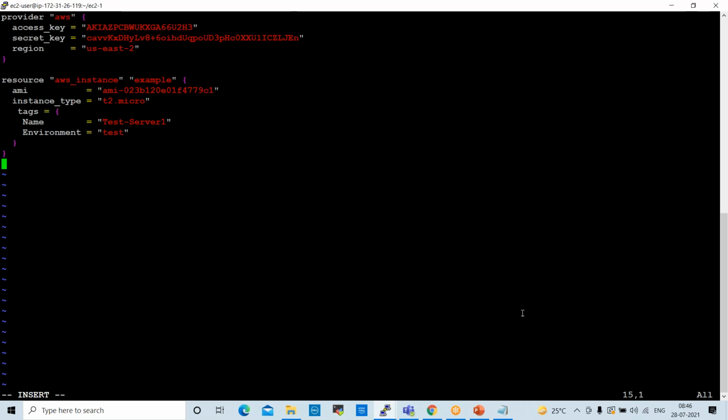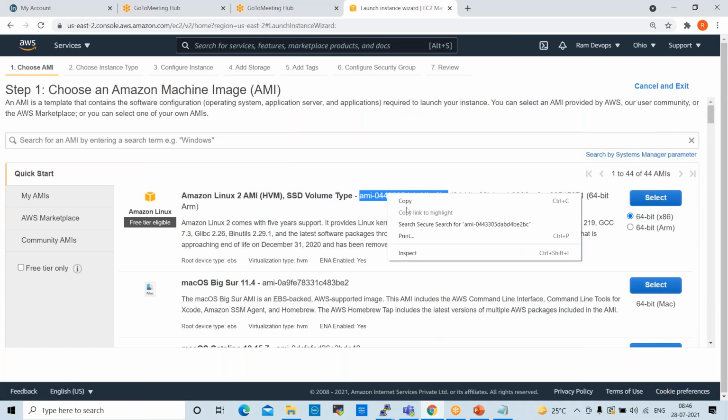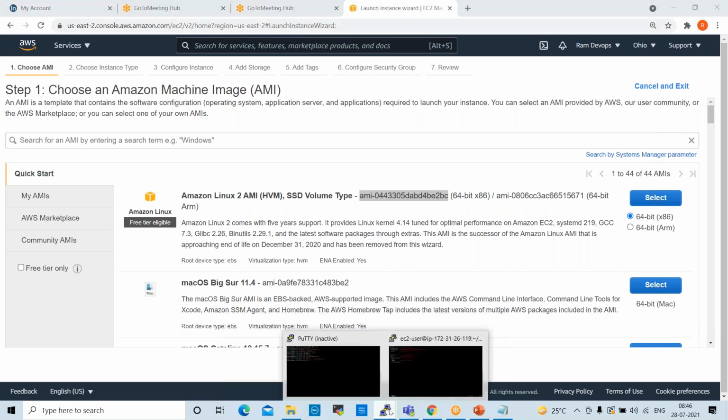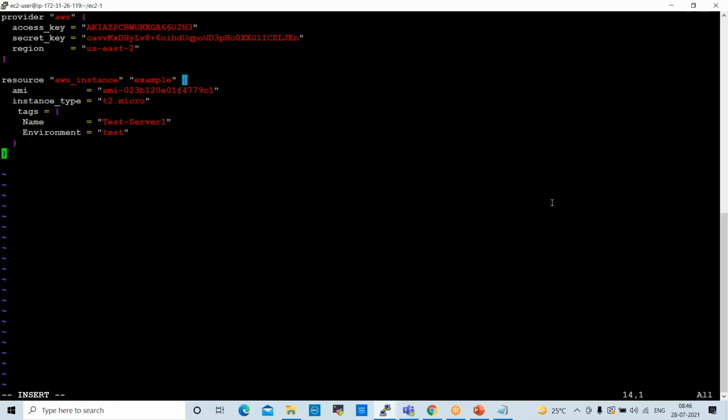Insert mode, and we can copy this AMI and edit it here. This is the server name, test server 1. We are using T2 micro only. These are the things available. Escape, save and quit.